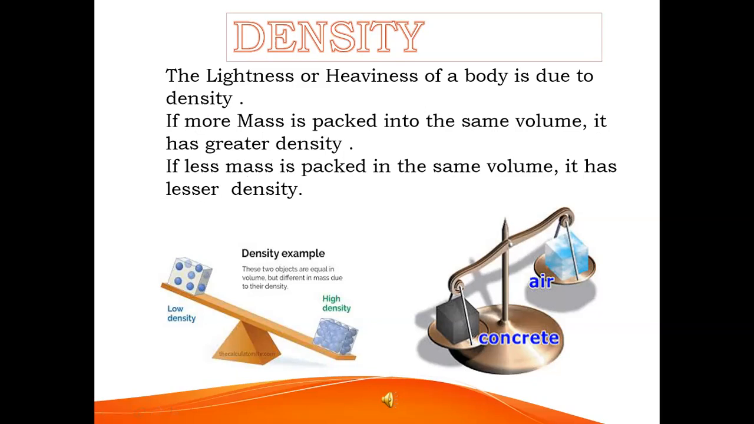See these two examples. First one, two objects here. The volume is the same, but the high density object has more molecules and the low density object has fewer molecules. From this example, the more massive object has greater density, but the less massive object has less density.